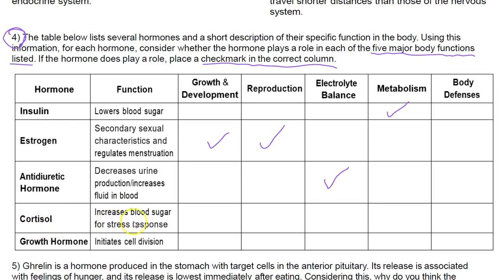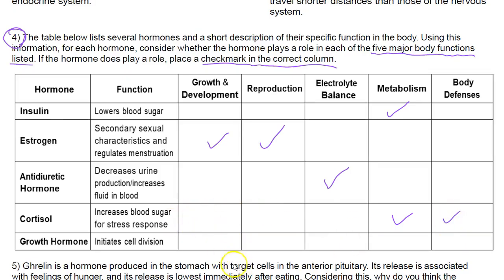Cortisol increases blood sugar for stress response. So we already know it's going to be metabolism, so we talk about blood sugar up here. But we also know that cortisol is coming from, or we may not know just yet, but we will start to know, that cortisol comes from the adrenal glands. And adrenal glands are all about the body defenses. So yes, we can put a check mark here. Electrolyte balance, no. Reproduction, no.